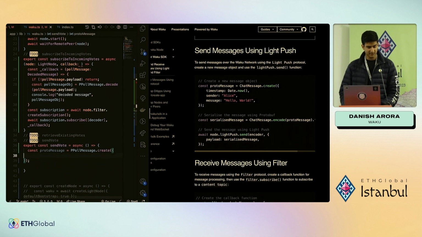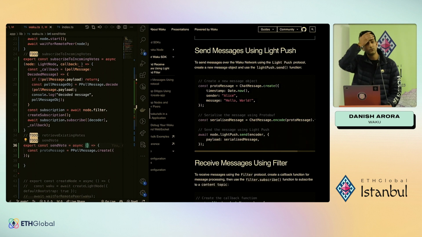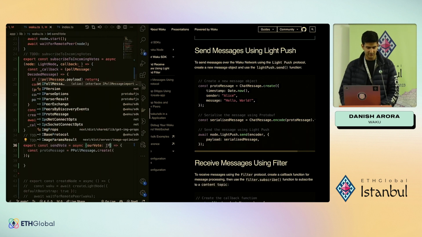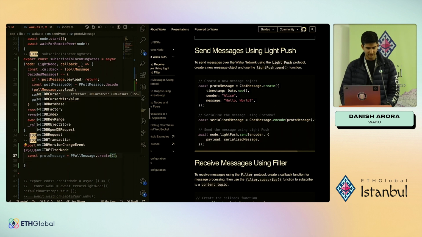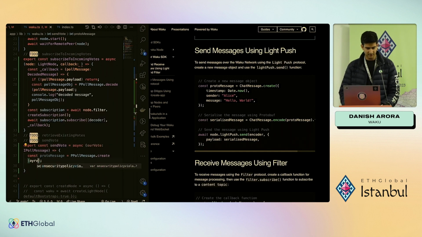So we've got to pass it in arguments, because we're going to use some front-end magic to basically just automatically send it to this function. So let's pass it a variable, which is, well, our vote. And this is of the type IPollMessage.